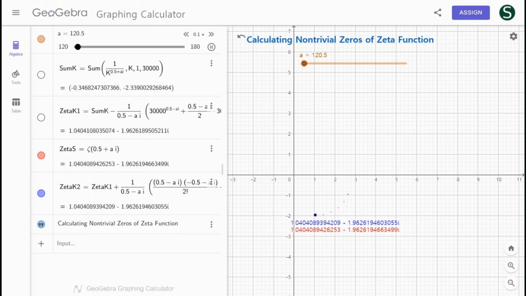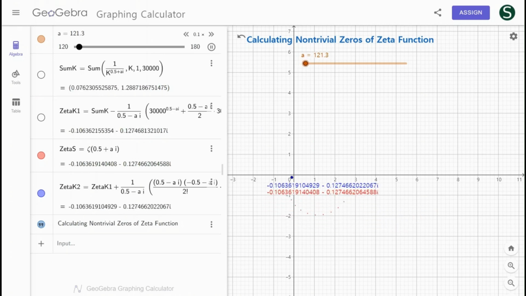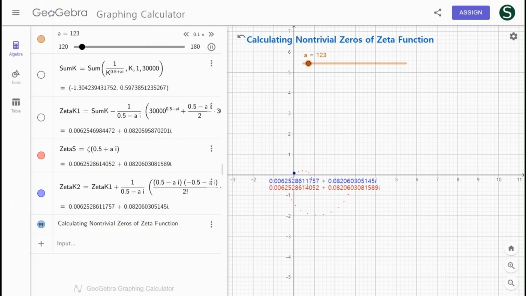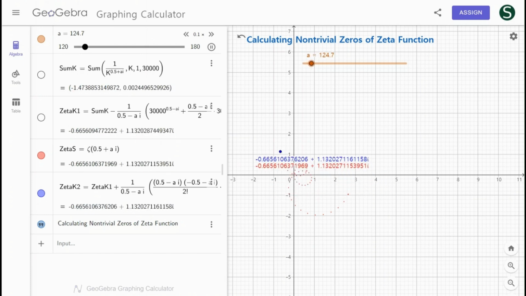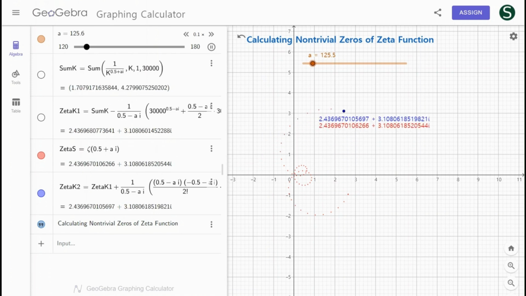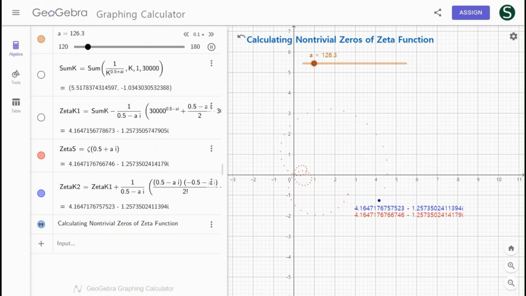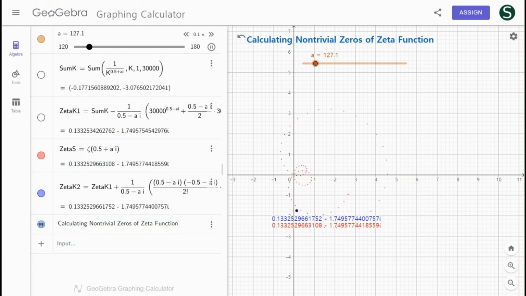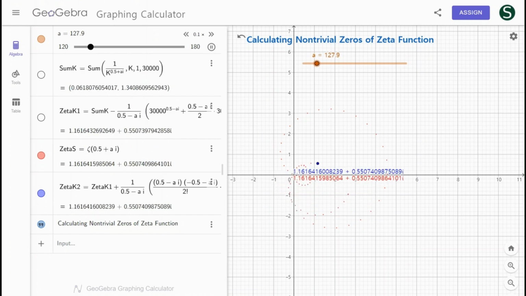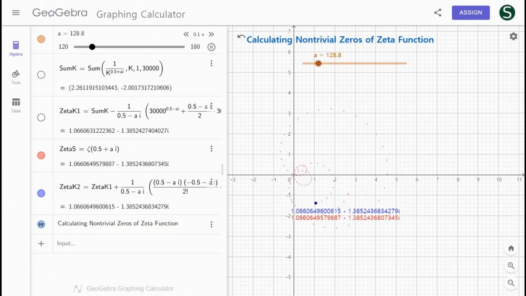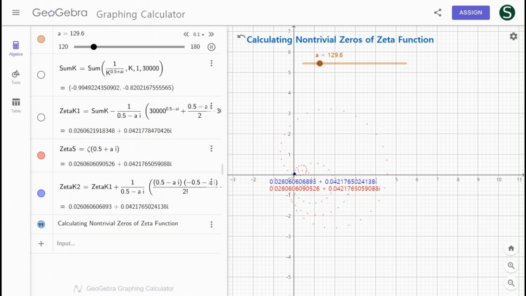By the generalization of Faulhaber's formula, the zeta function on the critical line can be obtained, and the error of the zeta function decreases as the sum of the powers of natural numbers increases. Following the calculation of the non-trivial zeros of the zeta function, the zeta function in the range of the imaginary part greater than 120 and less than 180 on the critical line is calculated.